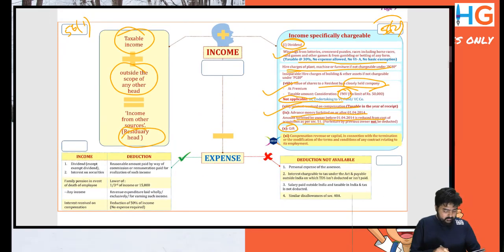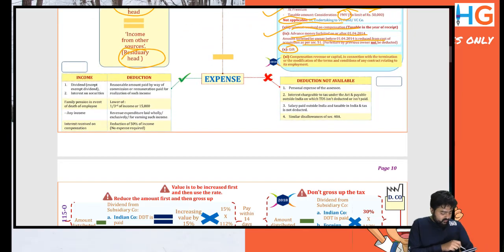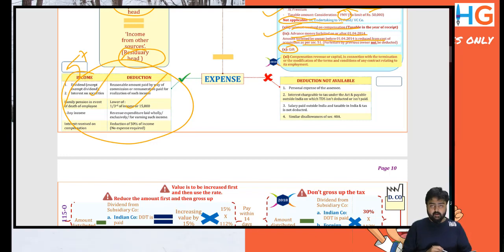Now this is section 56. This provides for income. For expense, section 57 provides which expenses are allowed. Section 58 provides that even if 57 allows certain expenses, it will disallow those expenses. If say it is a personal expense, or the payment is made in cash. Similar disallowance as 40A(3), for example, where payment is made in cash of more than 10,000. Similarly, salary paid outside India and taxable in India and tax is not deducted. Disallowances will be made.